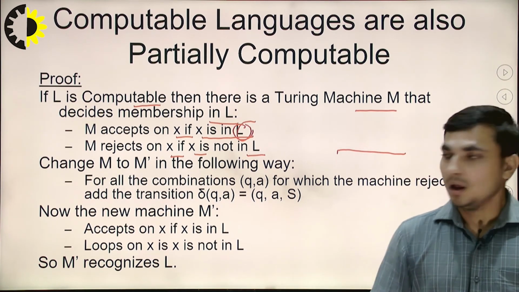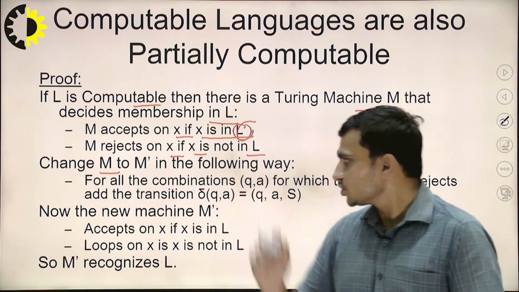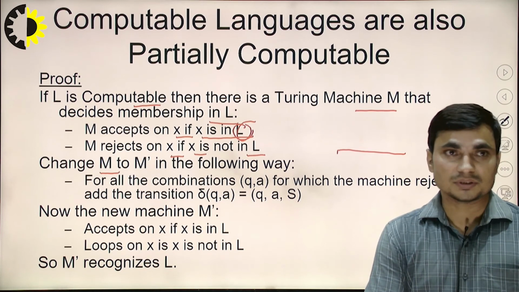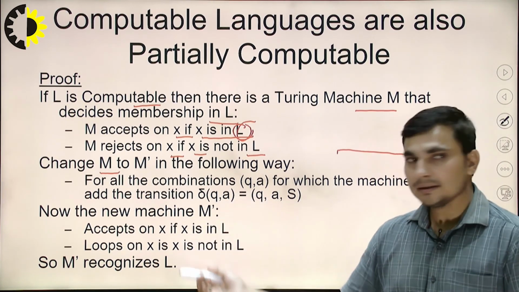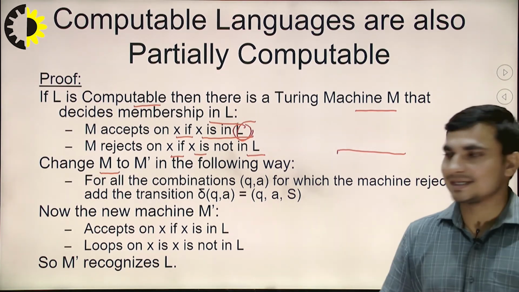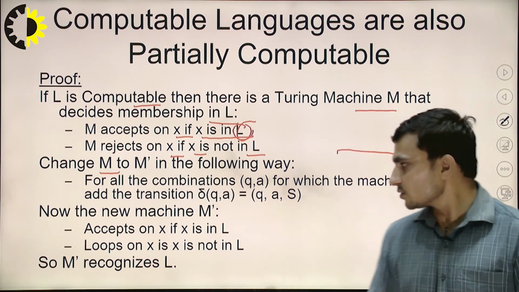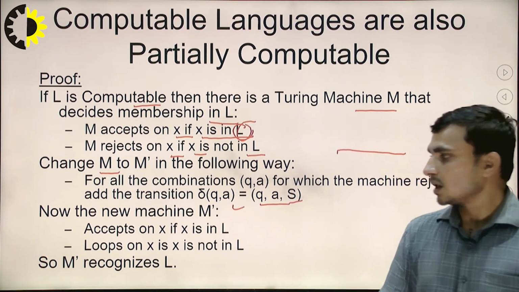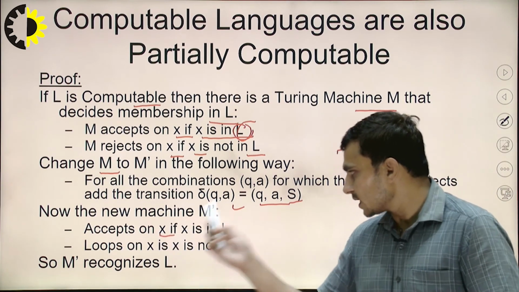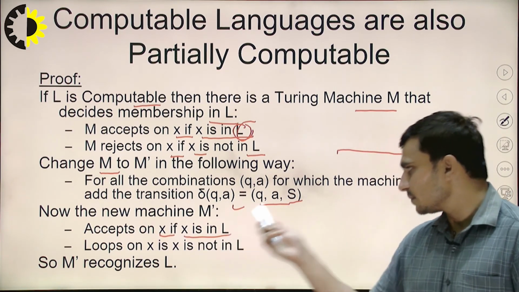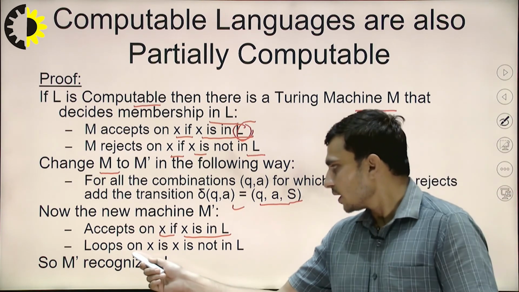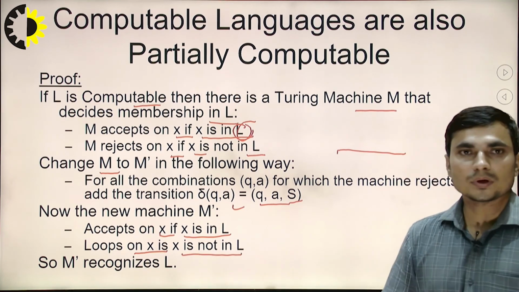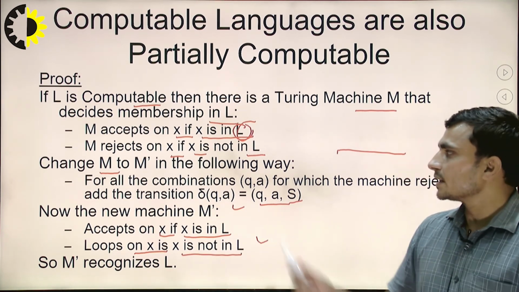Now we are changing this M to M dash, so we are modifying the transitions of this machine. How are we going to do that? For all combinations of q and a for which the machine rejects, that is, where delta of q, a is equal to the reject state, we make the machine loop instead. The new machine M dash will accept on X if X is in L, but it will just loop on X if X is not in L. That means we are not generating any result for rejection.